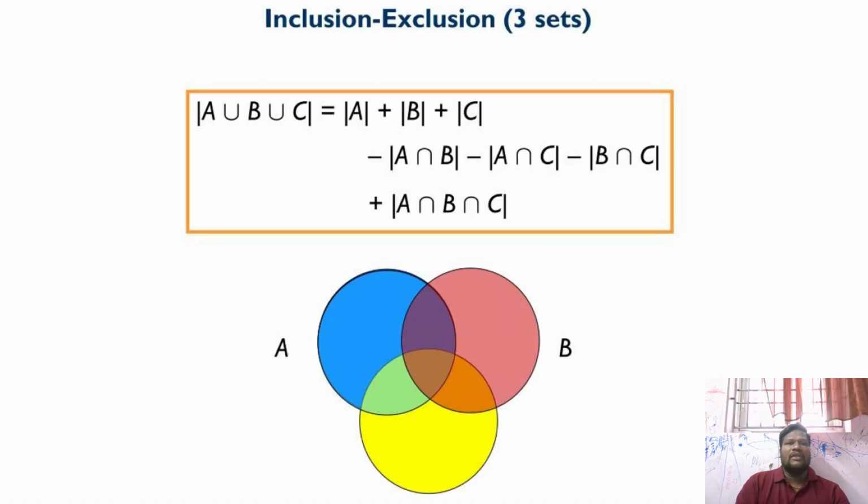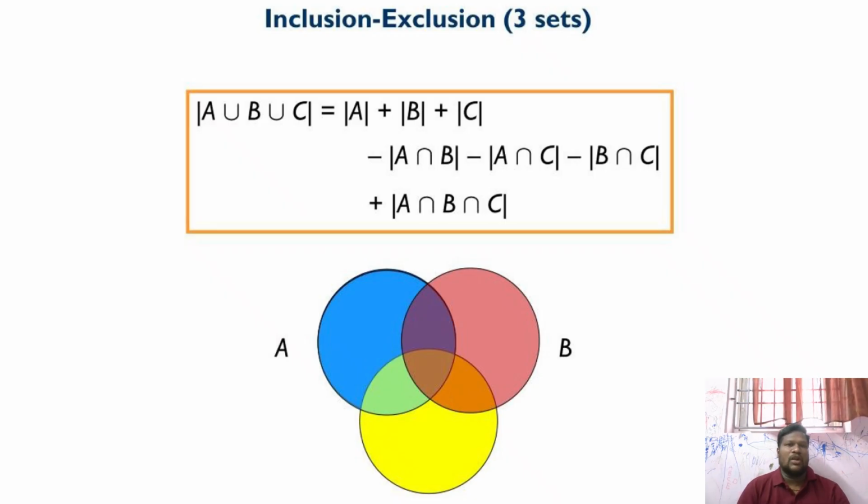Now we are going to the inclusion and exclusion of three sets. The cardinality of set A union B union C is equal to the cardinality of set A plus the cardinality of set B plus the cardinality of set C minus the cardinality of set A intersection B minus the cardinality of set A intersection C minus the cardinality of set B intersection C plus the cardinality of set A intersection B intersection C.